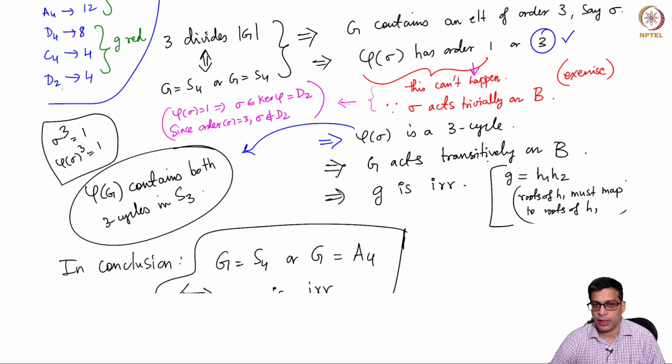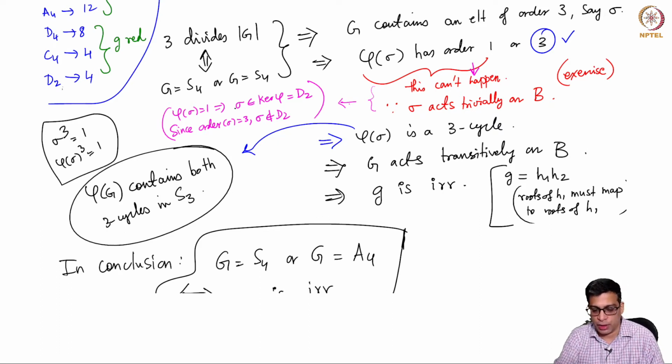If it is 3, our proof works, and we conclude that it must be a 3-cycle, because it's an order 3 element in S3. That in turn implies that G acts transitively on the set beta 1, beta 2, beta 3, which in turn implies that the cubic is irreducible. But we needed to rule out the possibility that phi of sigma has order 1. If phi of sigma has order 1, that means phi of sigma is 1. The only element of order 1 in any group is the identity element.